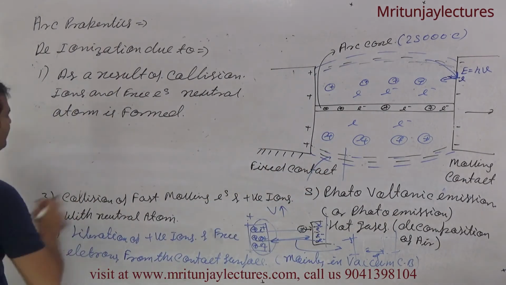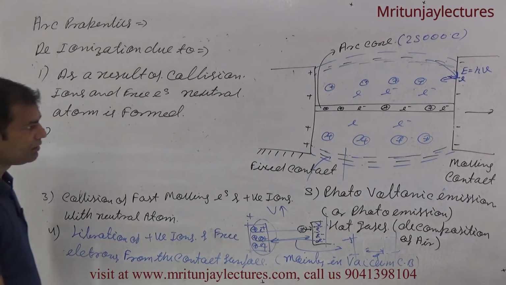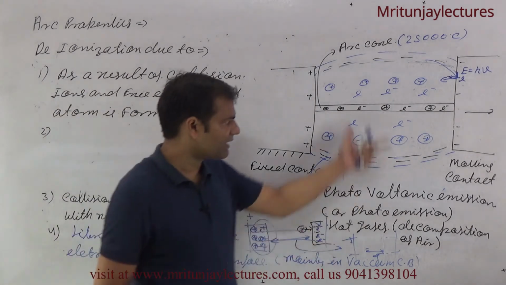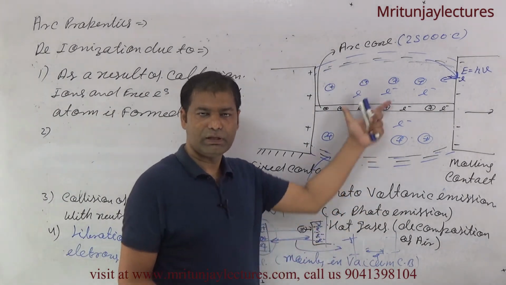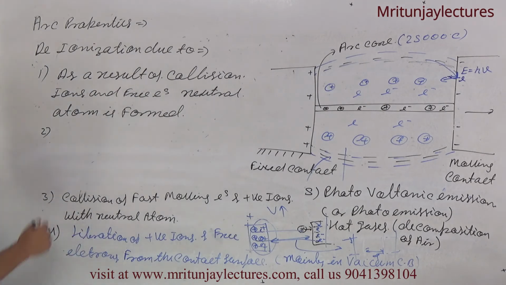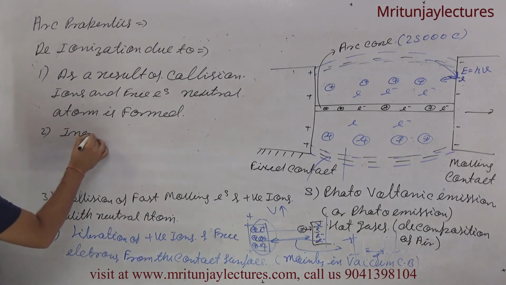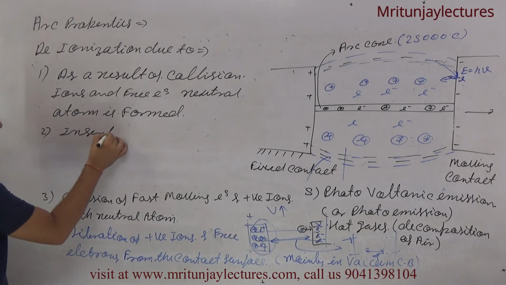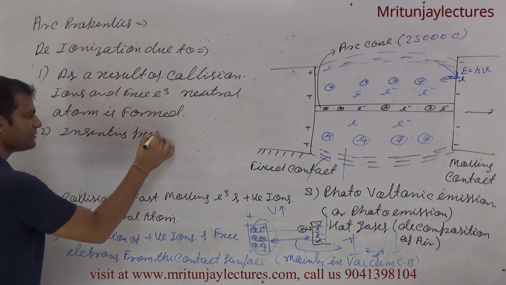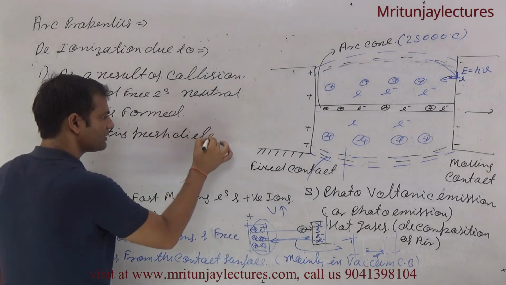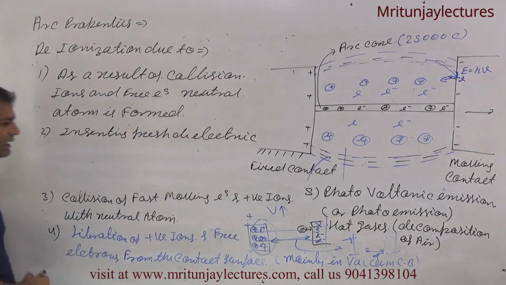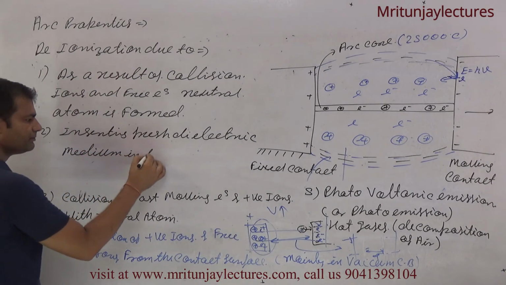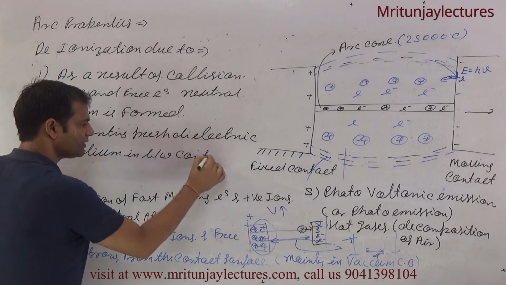Now the next one. If you want deionization, it means inserting fresh dielectric medium in between the contacts in this region.